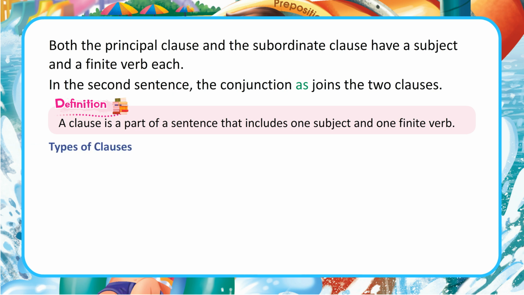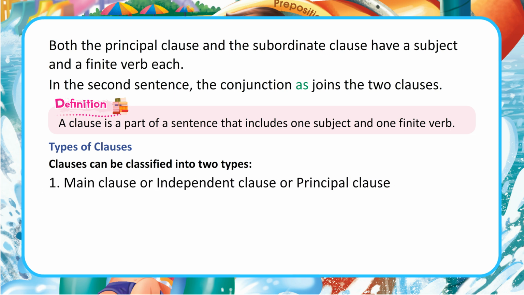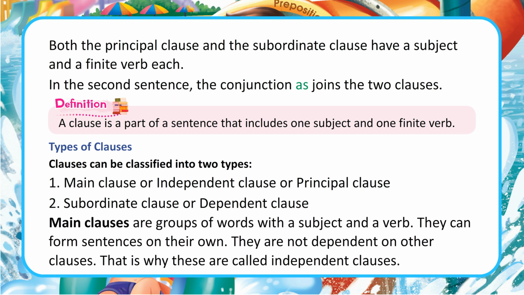Types of clauses. Clauses can be classified into two types. 1. Main clause or independent clause or principal clause. 2. Subordinate clause or dependent clause. Main clauses are groups of words with a subject and a verb. They can form sentences on their own. They are not dependent on other clauses. That is why these are called independent clauses.